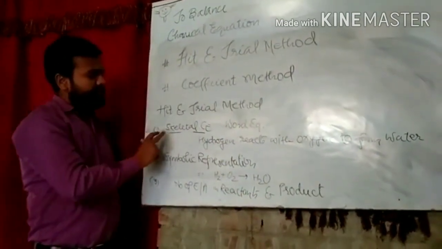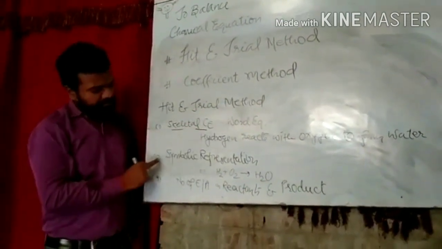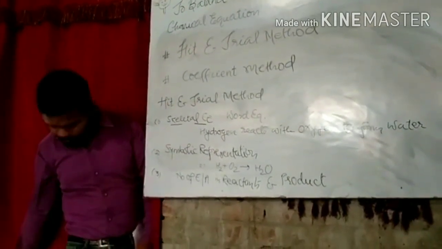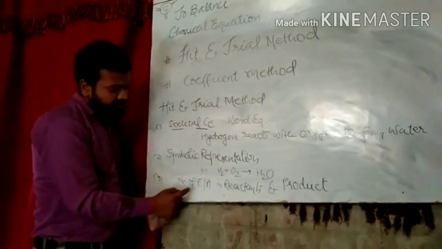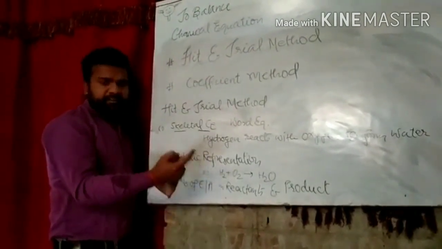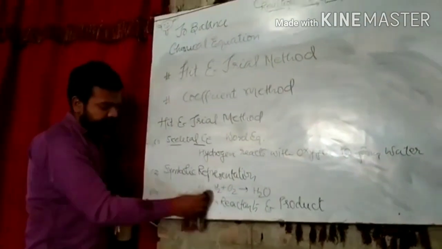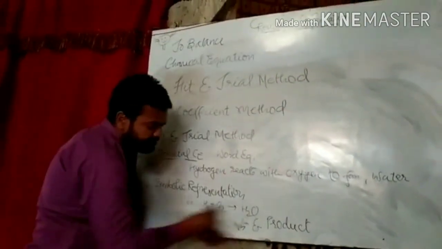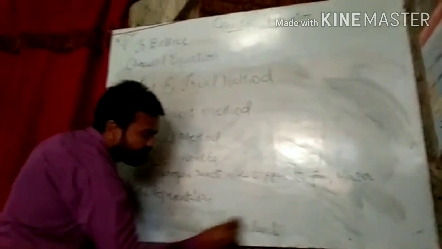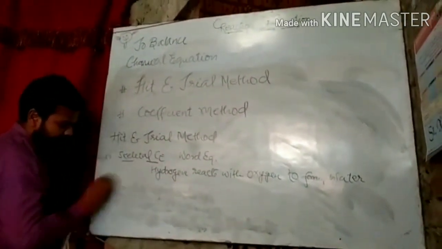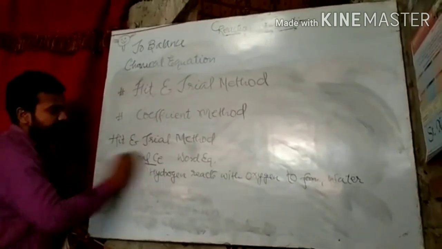First step we write the word equation, second step symbolic representation, third step we write the total number of elements or atoms in the reactants and the product.